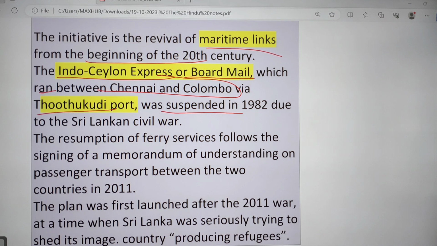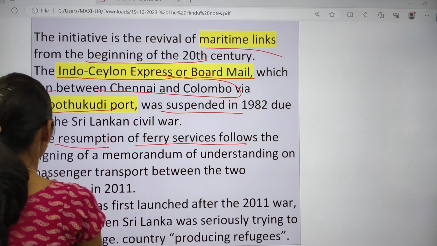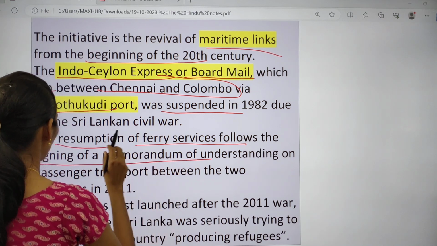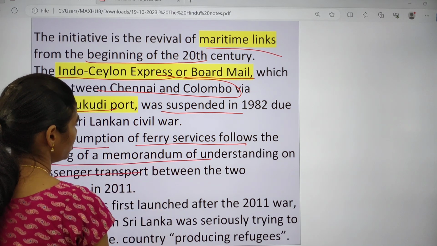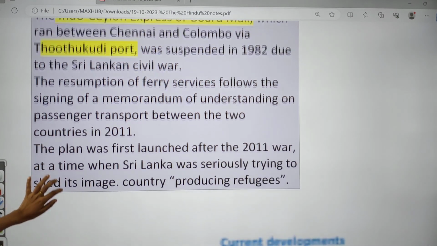And after exactly 40 years the resumption happened. The resumption of ferry service follows the signing of a Memorandum of Understanding on passenger transport between the two countries in 2011. And the plan was first launched after the 2011 war.